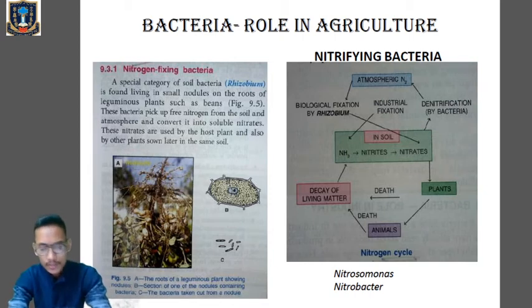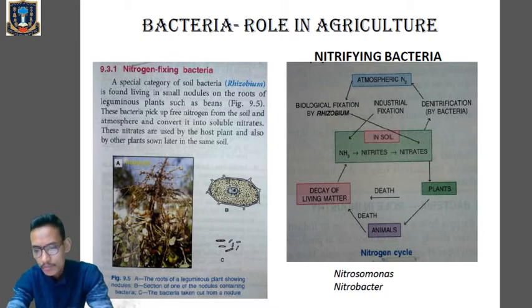Mainly there are a few bacteria which are present in the root nodules of leguminous plants. They live in symbiotic association with the root nodules. Those bacteria help in absorbing nitrogen from the atmosphere and convert that atmospheric nitrogen into nitrates so that it can be utilized by the plant, because plants are not able to utilize the nitrogen directly from the atmosphere.